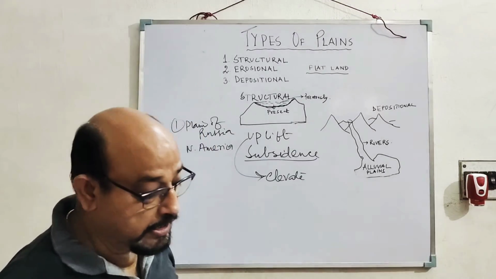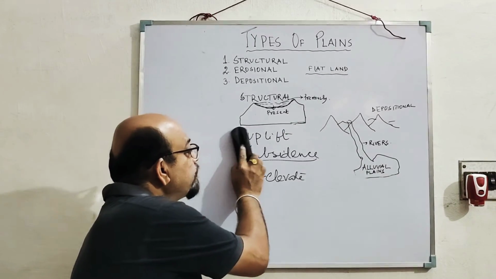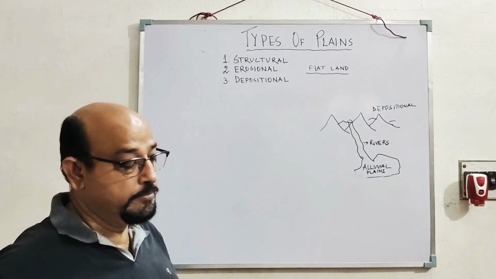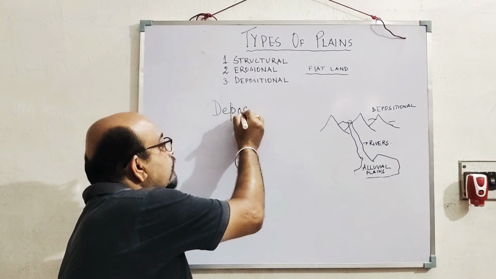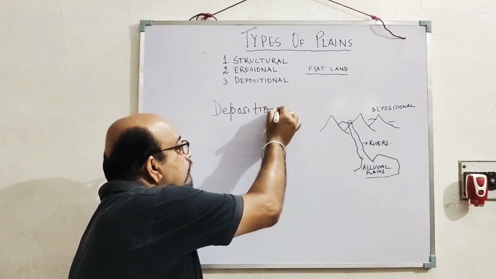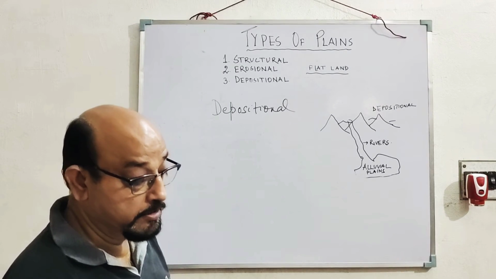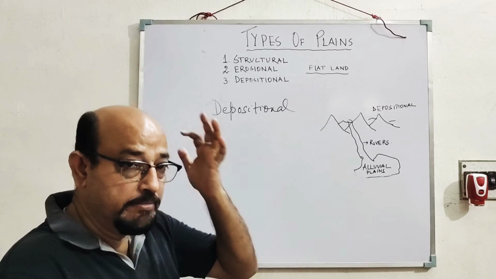Now after this, let us come to the depositional plane. What is depositional? These types of planes are formed by the deposition of sediments on a large scale. Now how are these sediments deposited?